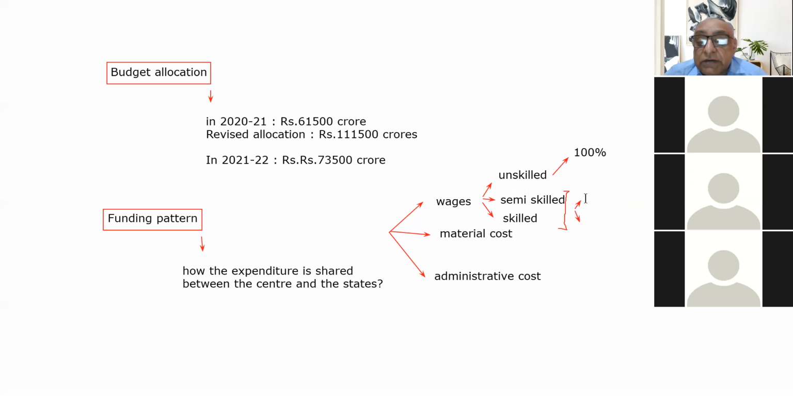For the center, I am writing here C. So the center shares 75% of the expenditure, and the state has to share 25% of the wage expenditure. So I think it's clear to you. 100% is borne by the center for unskilled workers. So please bear this in mind.